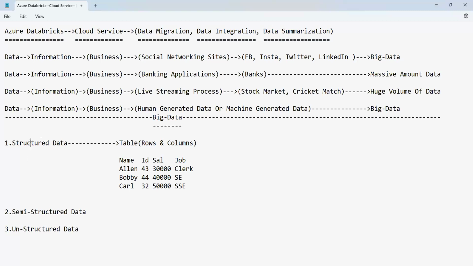What is that? The first one is called structured data, and the second one is called semi-structured data. Structured data means the data which is kept in the form of rows and columns. It is a proper form of tables. Here you have name, ID, salary, job. These are the columns.